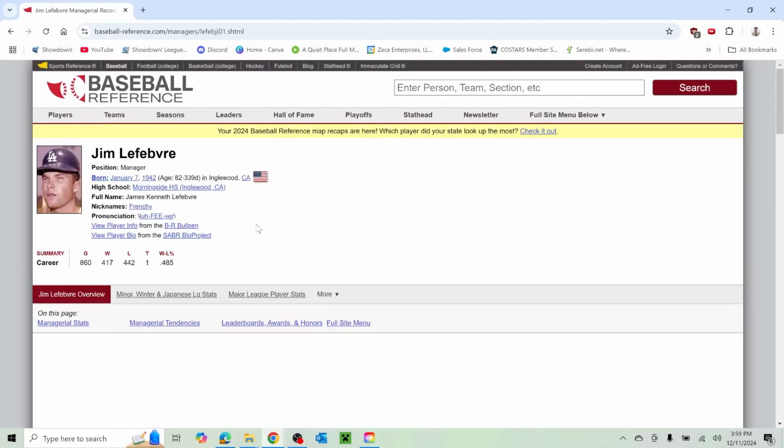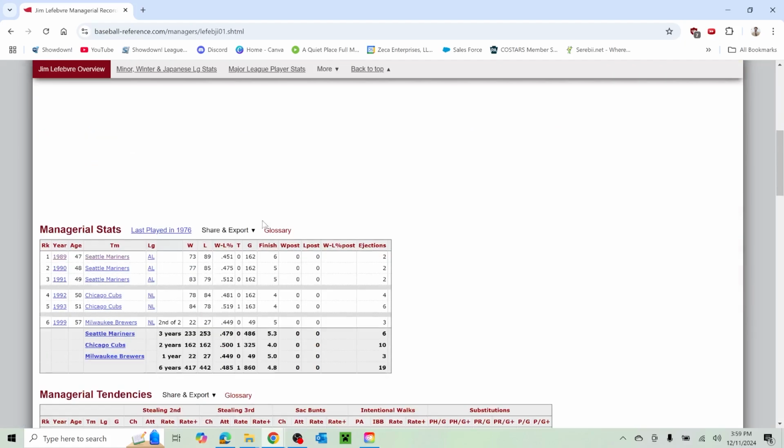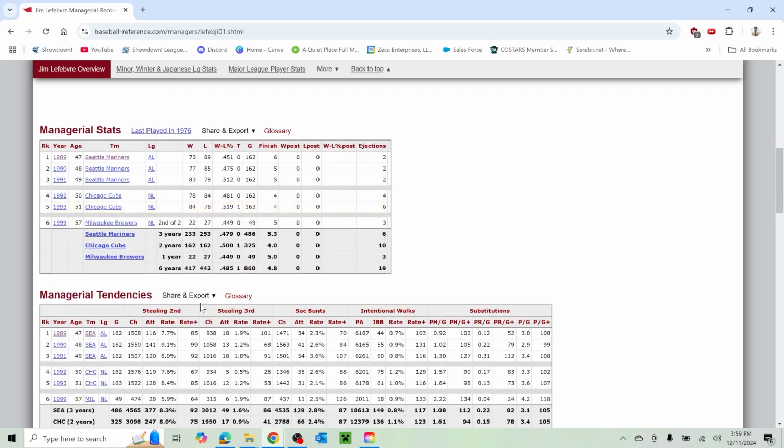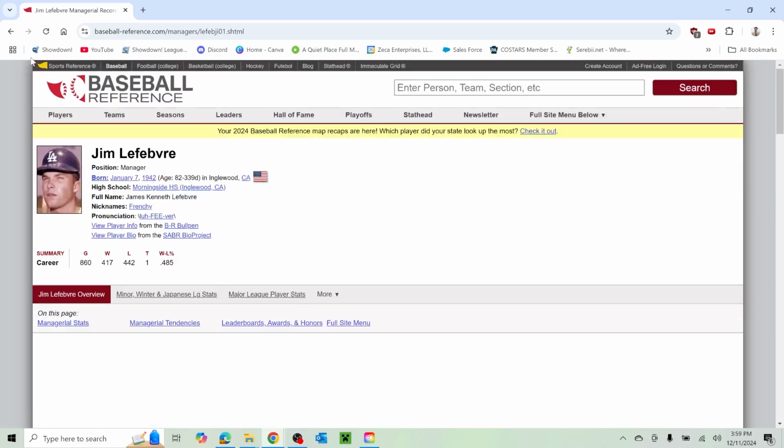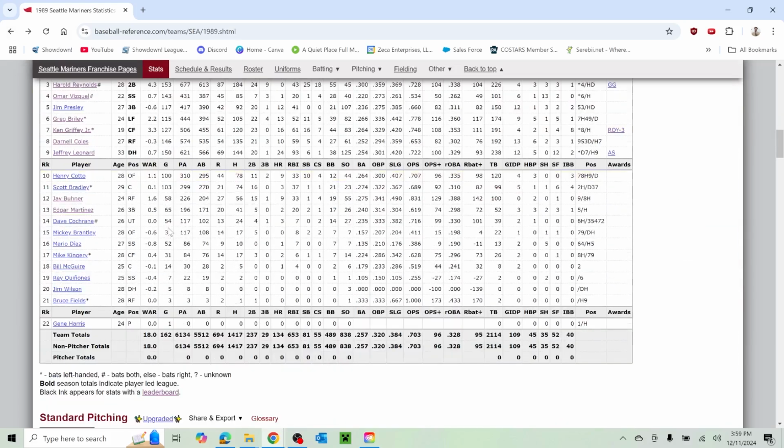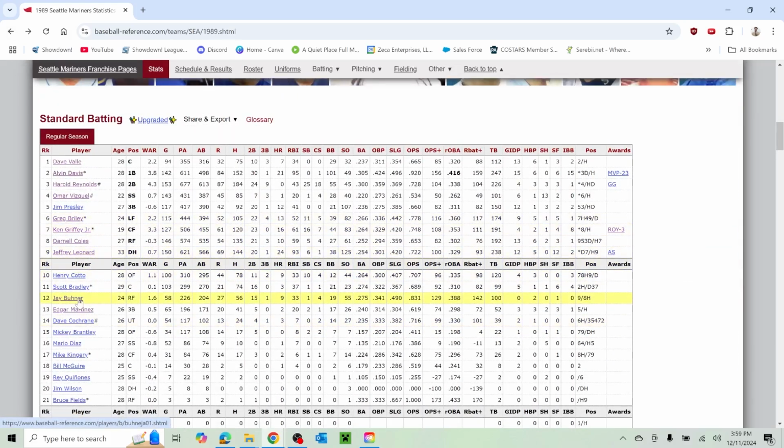I'm not familiar with this manager, Jim Lefevre. This was his first year managing. One year where he managed over .500. That was, or two years, I guess. '91 with the Mariners, '93 with the Cubs. I mean, pretty much just hovering around that mark. He was involved in a tie, too. That's funny. Jay Buhner, he was a pretty good player on those Mariners teams that were fairly successful.